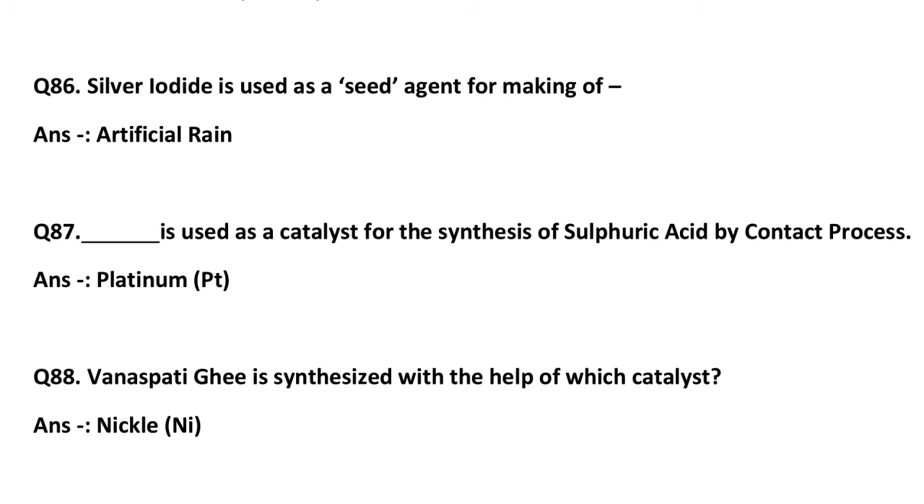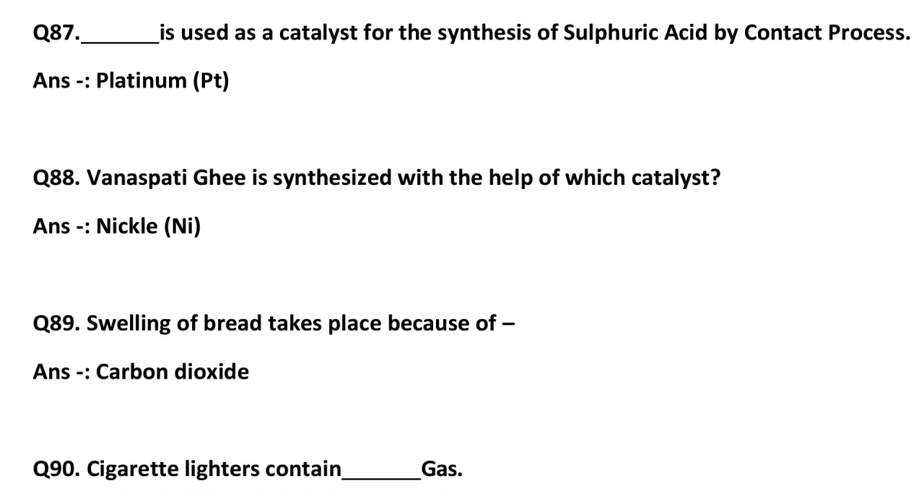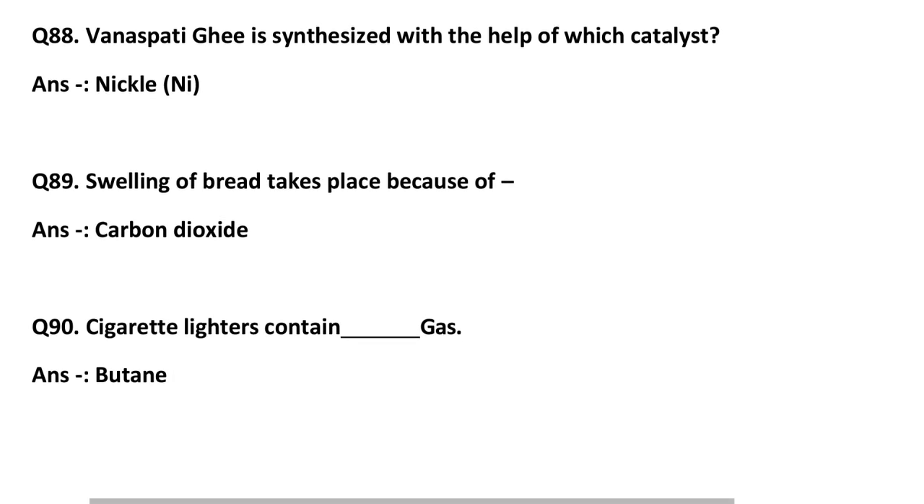Dash is used as a catalyst for the synthesis of sulfuric acid by the contact process, mainly platinum, a metal used for the synthesis of sulfuric acid. Vanaspati ghee is synthesized with the help of which catalyst? That is nickel. Vanaspati ghee is generally synthesized with the help of a nickel catalyst. Swelling of bread takes place because of carbon dioxide present in the bread. Cigarette lighters contain dash gas, butane. Okay, the cigarette lighter contains butane.